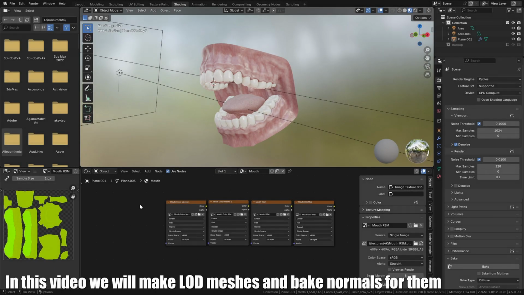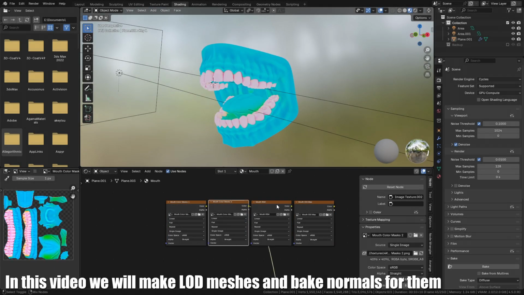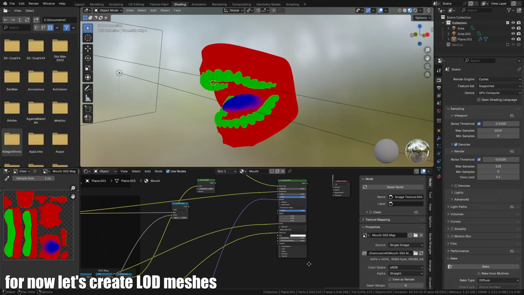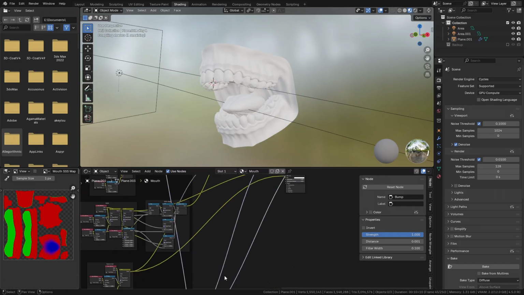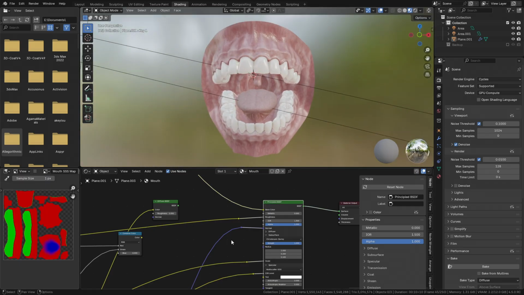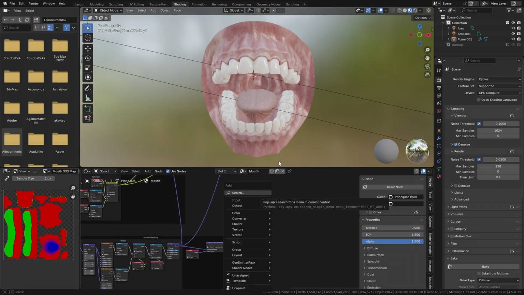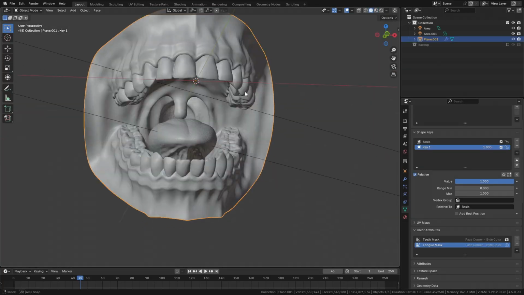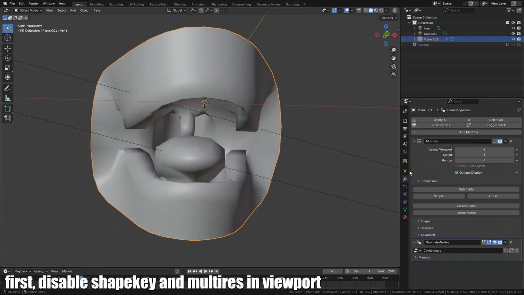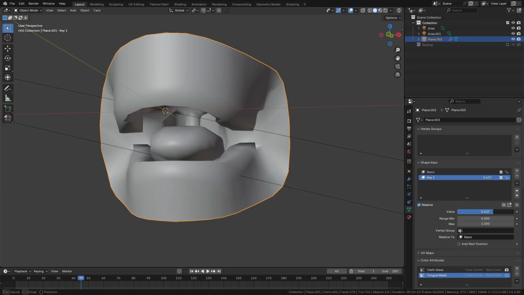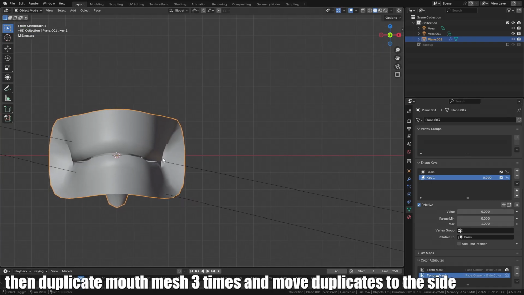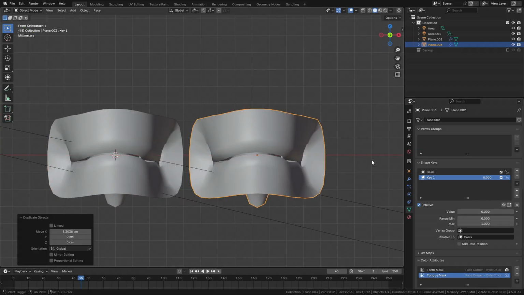In this video, we'll make LED meshes and bake normals for them. For now, let's create LED meshes. First, disable shape key and multi-res in viewport. Then duplicate the mesh 3 times and move the duplicates to the side.